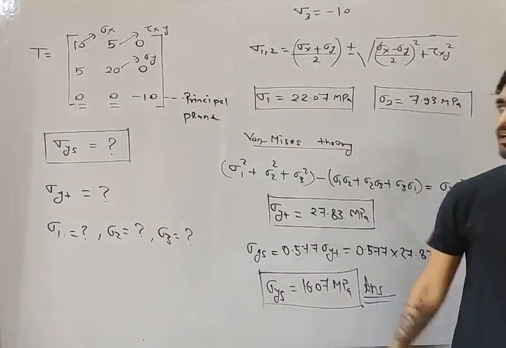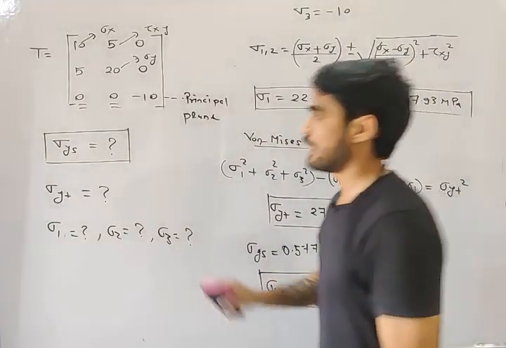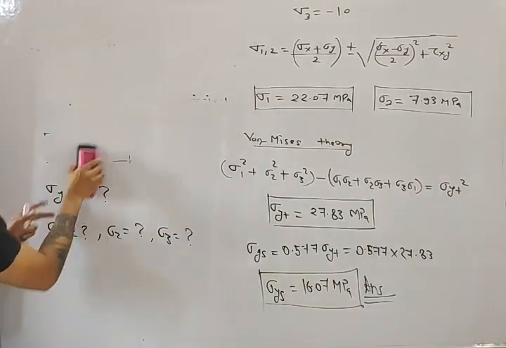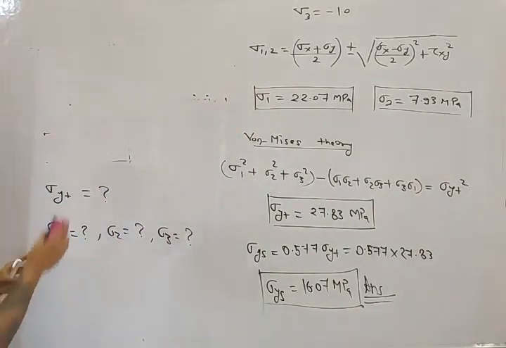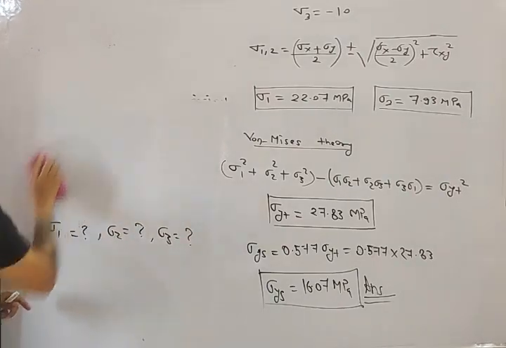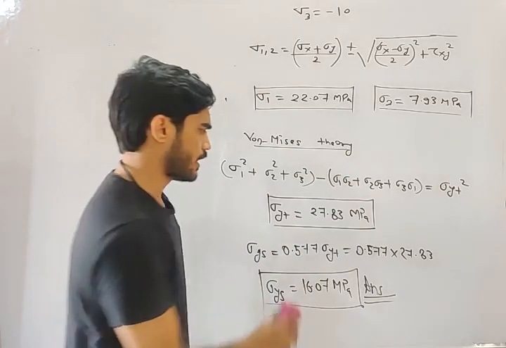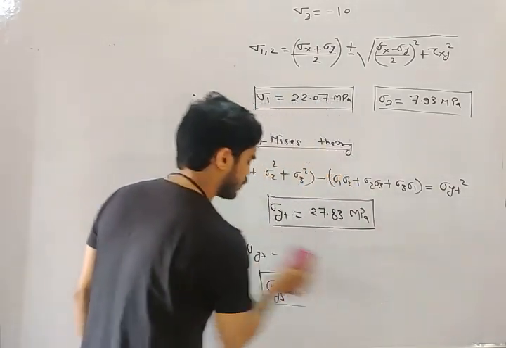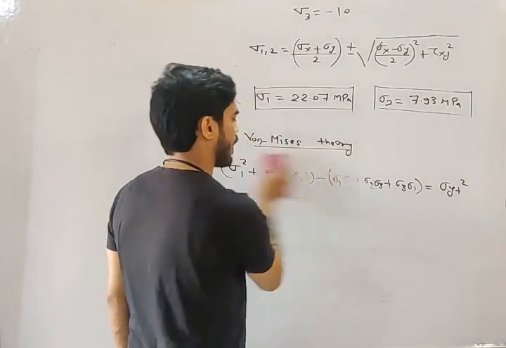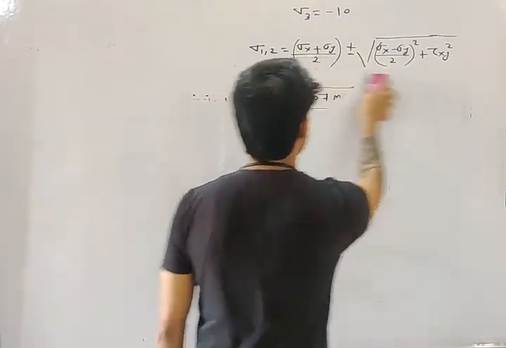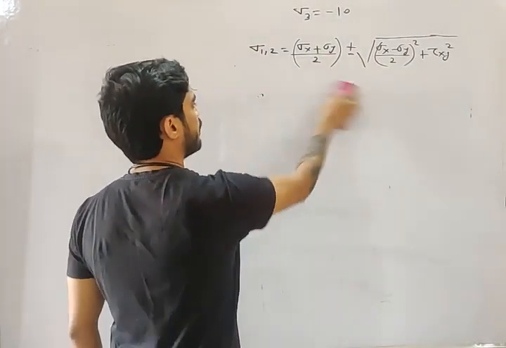This was the last problem. In the last lecture I gave you this problem, and due to some technical problem the lecture was not completed, so that's why I completed the question here. Now, let's begin today's topic, the new chapter, the second chapter of machine design, which is design against fluctuating load. We have designed against static load. In case of static load, the component is designed using theories of failure.